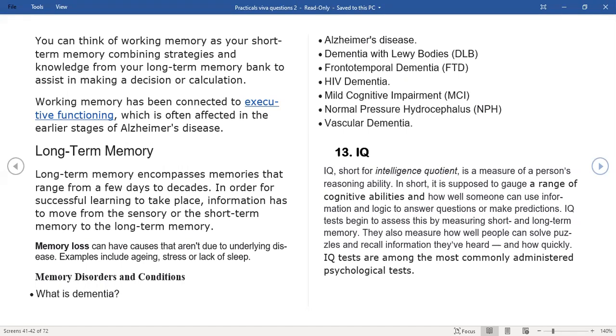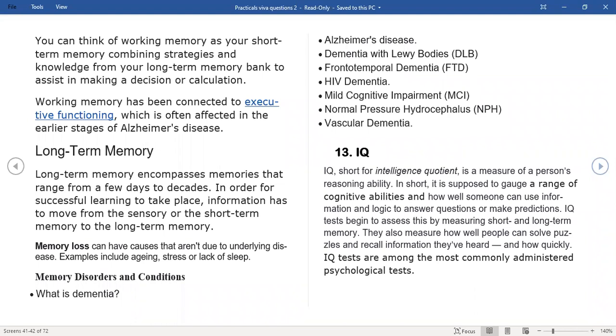In order for successful learning to take place, information has to move on from your sensory and short-term memory to your long-term memory. Now, Atkinson's stage model of memory and Waugh and Norman's theories of primary and secondary memory are all talking about this particular process where information from your sensory and short-term memory is transferred to your long-term memory.